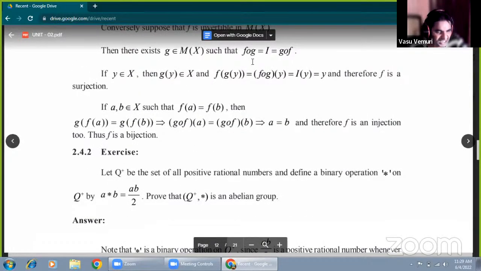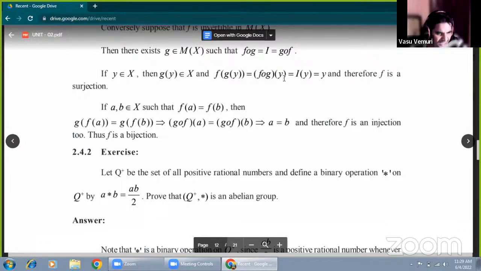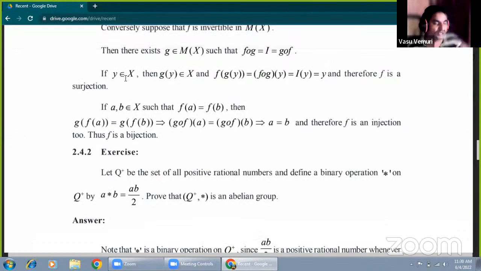Therefore, f circle G with respect to y means f of G of y. That can also be written as (f circle G) of y. f circle G means I, the identity of y, which equals y. Given this relation, this is the surjection part. From f of x equals y, x equals f inverse of y. Replacing x by f inverse of y, f of f inverse of y equals y. So that's why the given function is a bijection.